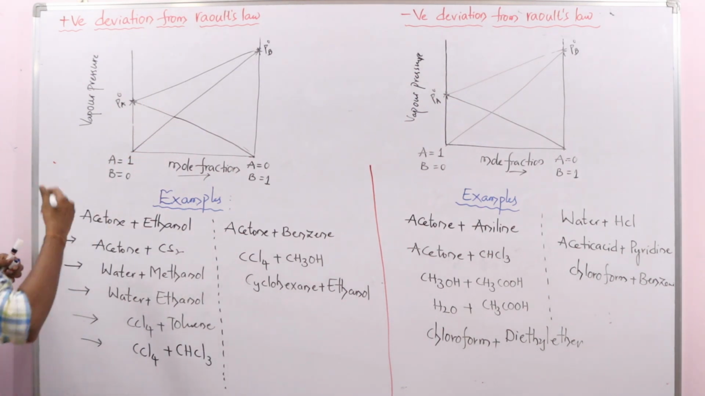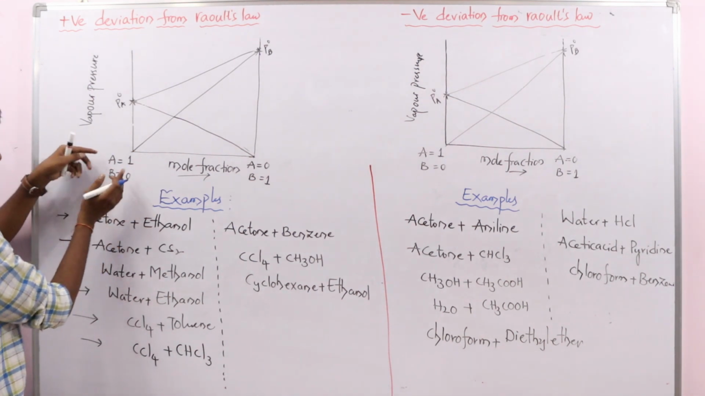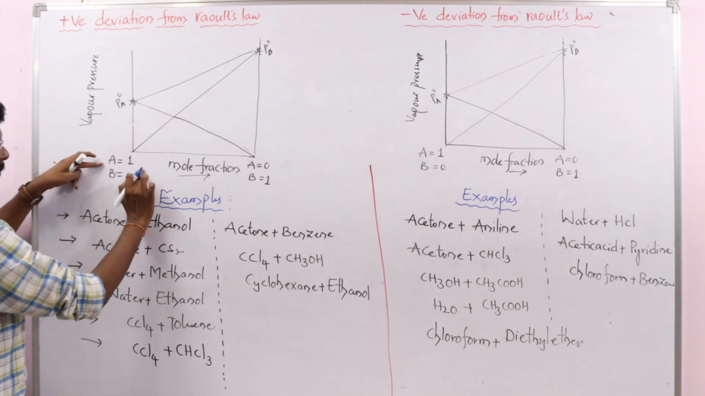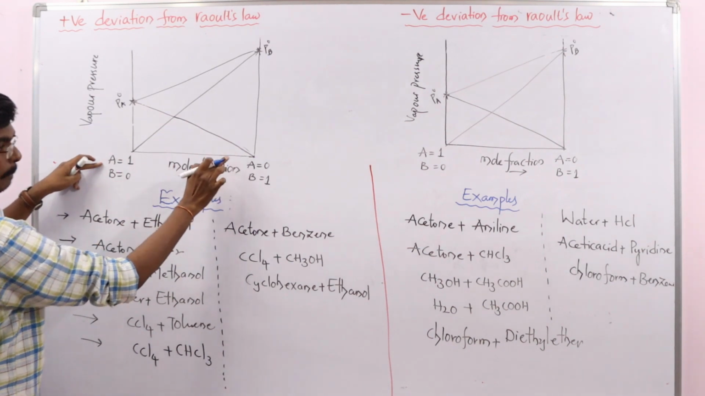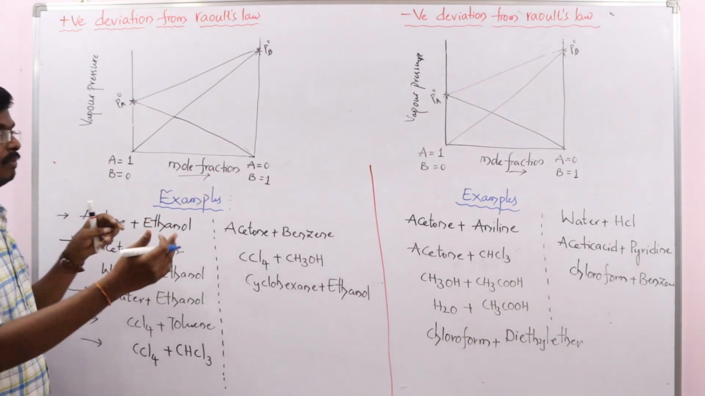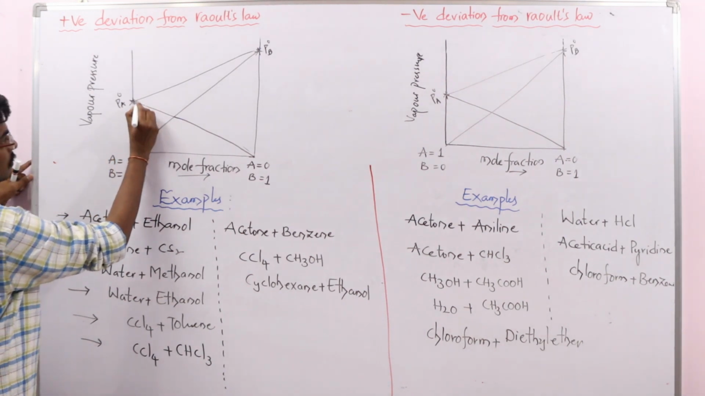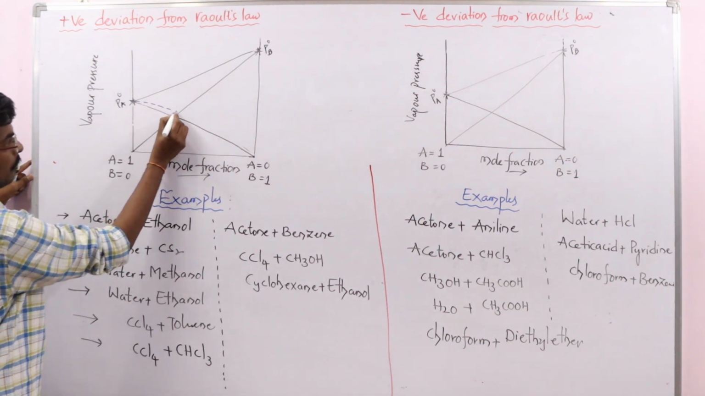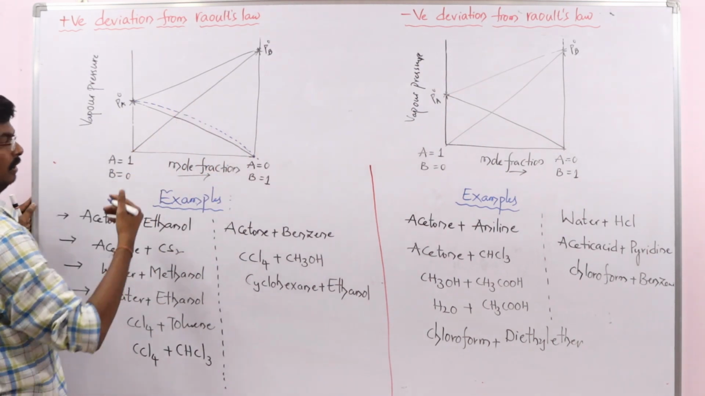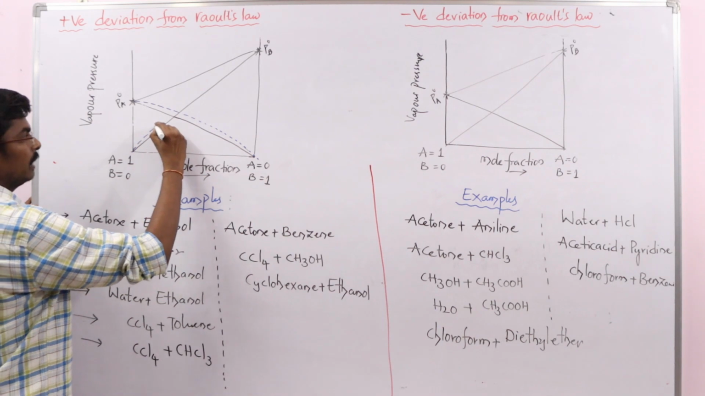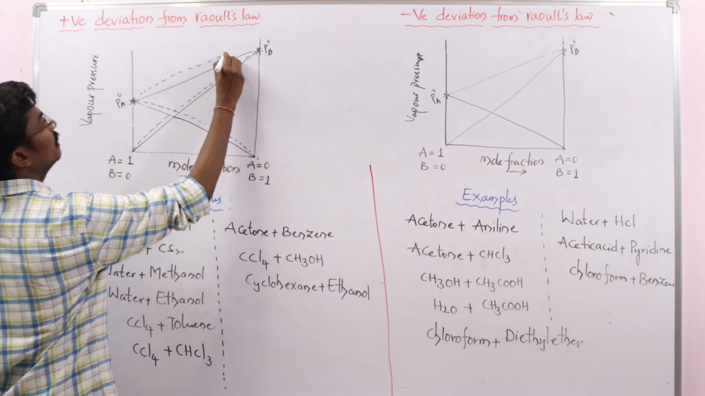But for those showing positive deviation from Raoult's law, you can see A equals 1, B equals 0, so initially component A is equal to 1. Then the mole fraction decreases, so we expect the PA curve to go like this. But it is showing positive deviation from Raoult's law. This is the theoretically expected curve, but what I actually get is this dotted curve, somewhat greater. So this is positive deviation.